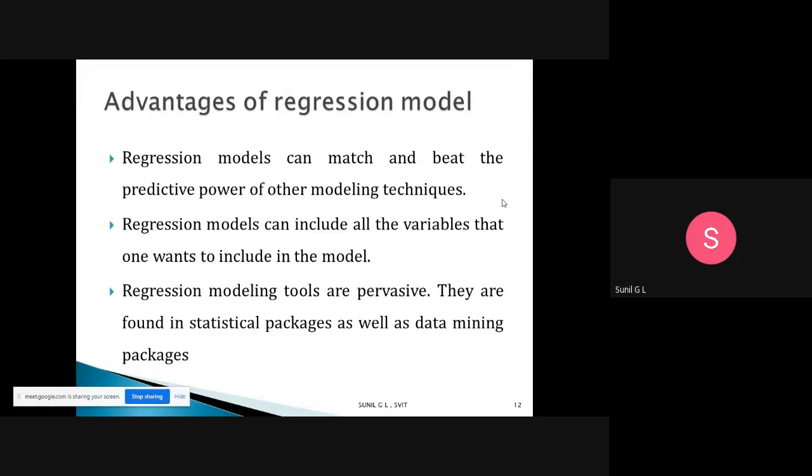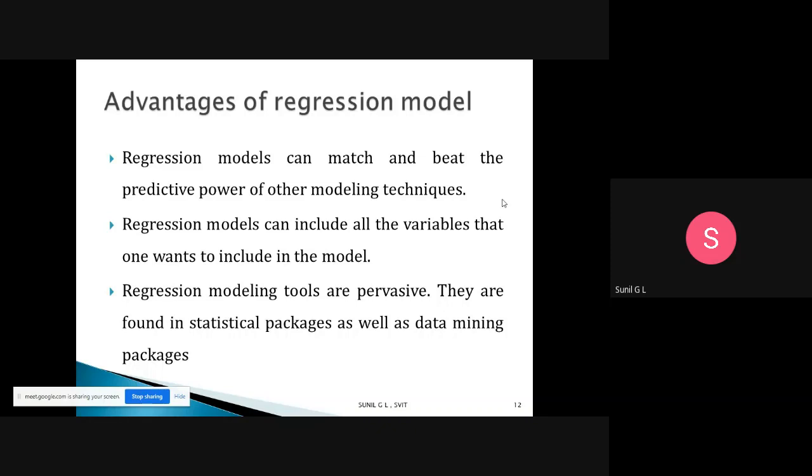Suppose you have 10 variables you can include in your model. That is called multilinear regression. There is no restriction on the number of independent variables you can include in your regression model. But you need to select which variables are the best to predict. That is very, very important.